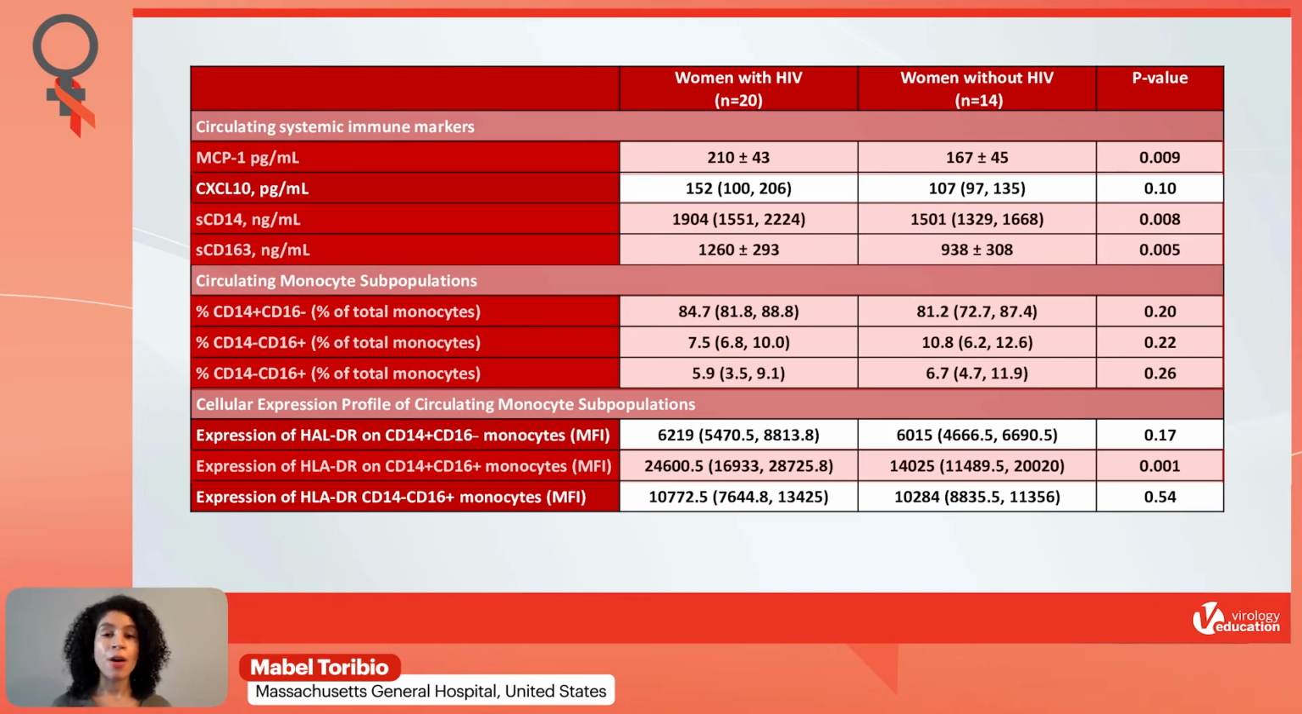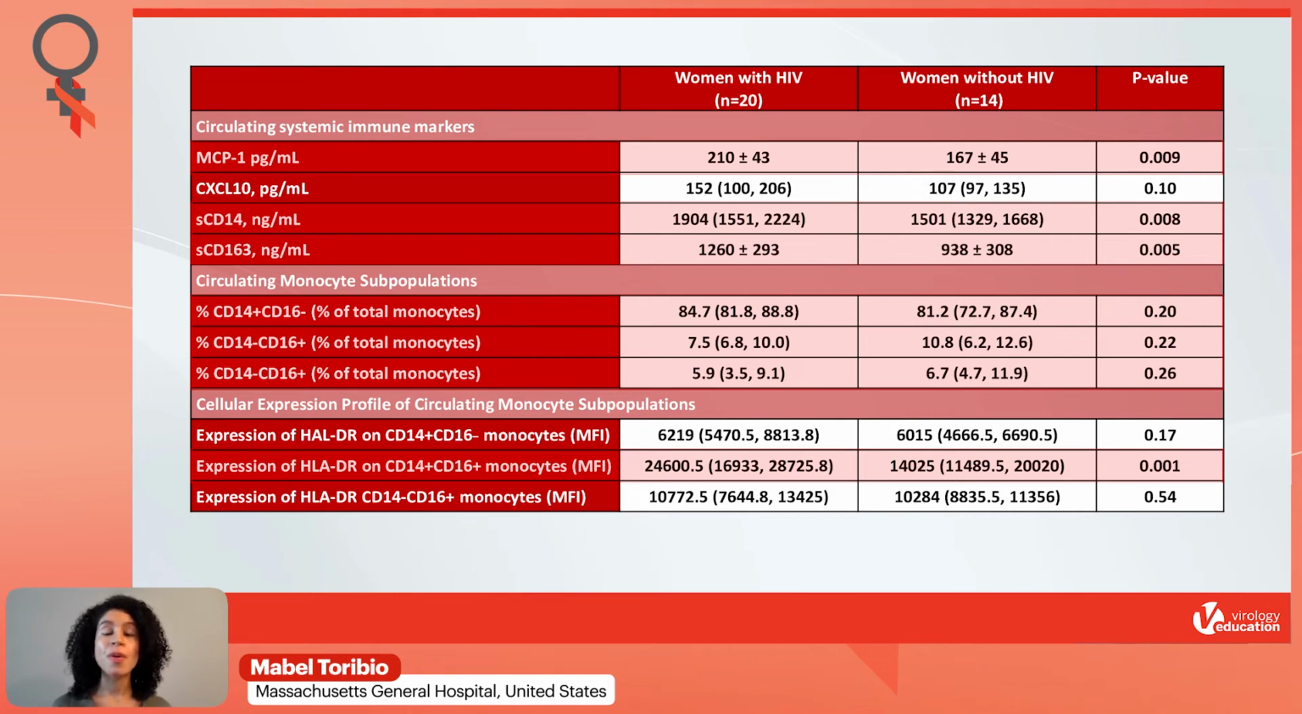Now here are the baseline immune data of our study cohort, and we found that women with HIV had higher levels of select markers of monocyte activation. We did not, however, find any significant between-group differences in the percent or absolute number of the three monocyte subpopulations shown here. We did, however, find that among women with HIV, there was a higher degree of expression of the marker HLA-DR on the surface of CD14 positive and CD16 positive monocytes.